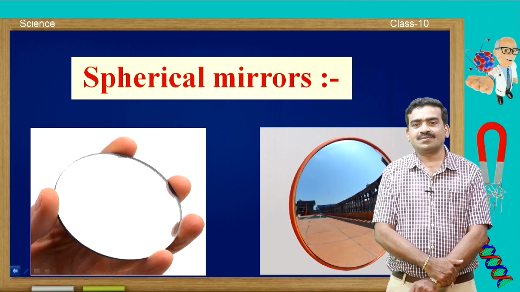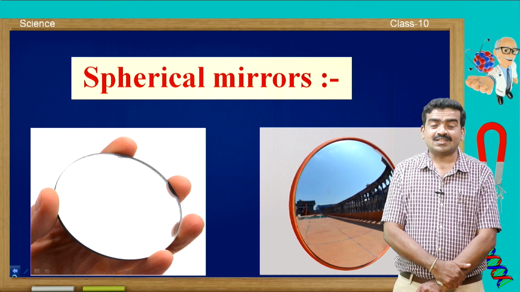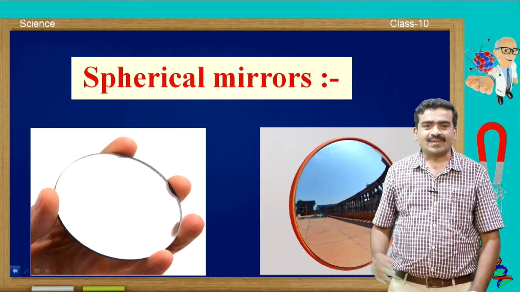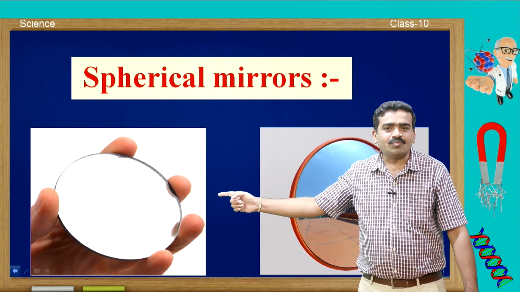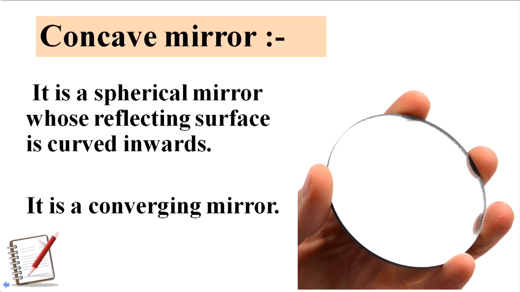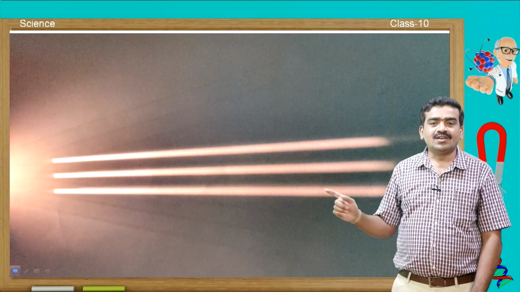Now let us learn about spherical mirrors, their types and the properties associated with them. I told you already, based on the curvature of the reflecting surface of the mirror, we classify them into a concave mirror and a convex mirror. A concave mirror is a spherical mirror whose reflecting surface is curved inwards. And the other important thing is, these concave mirrors are converging mirrors because they converge the rays of light. Here you can notice this.